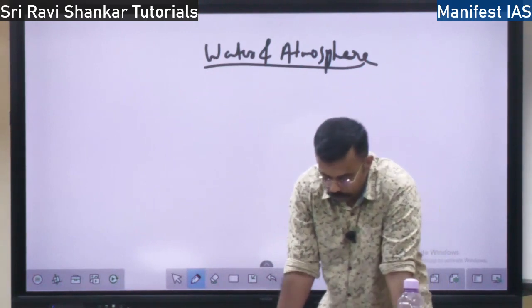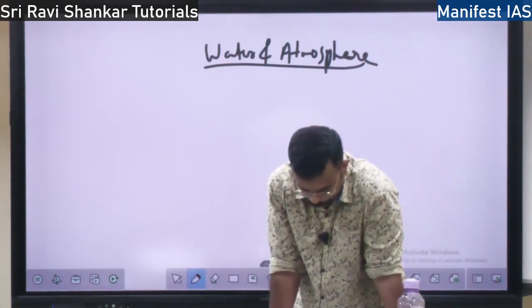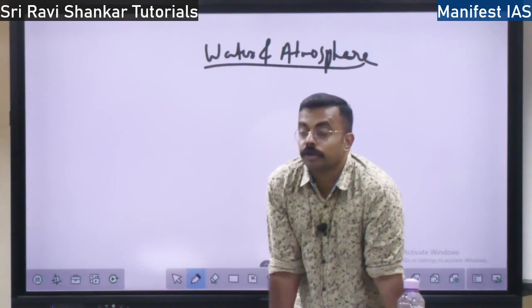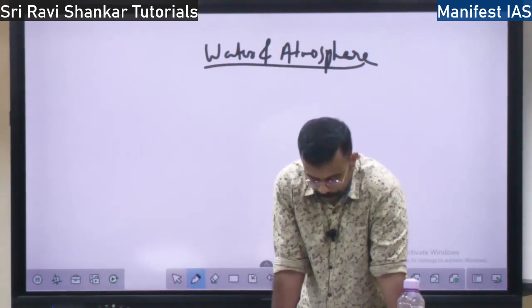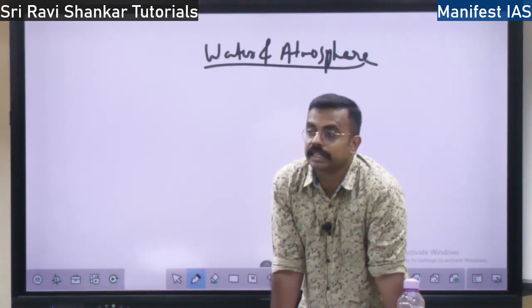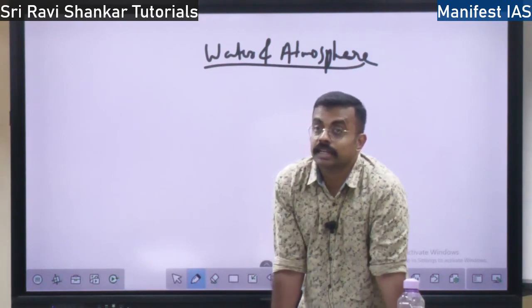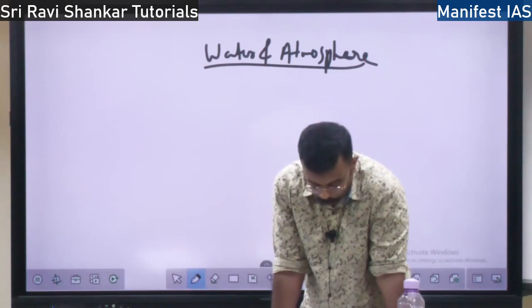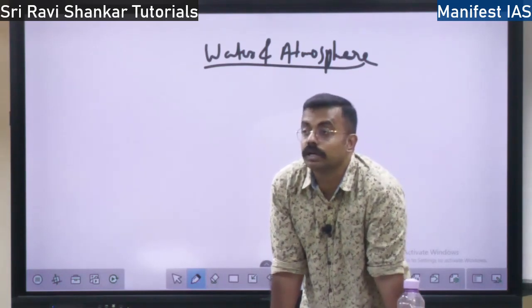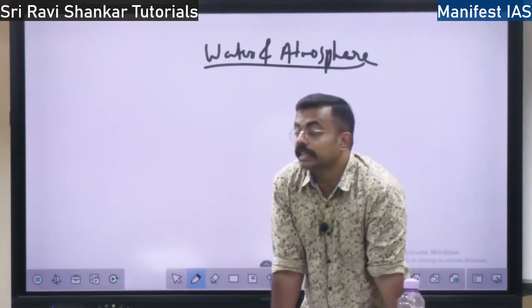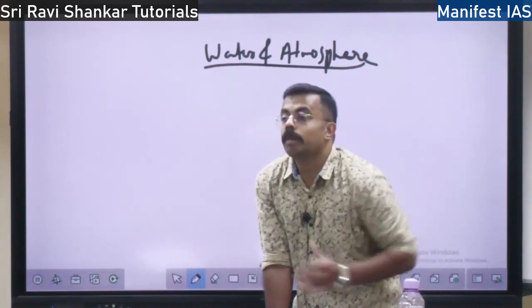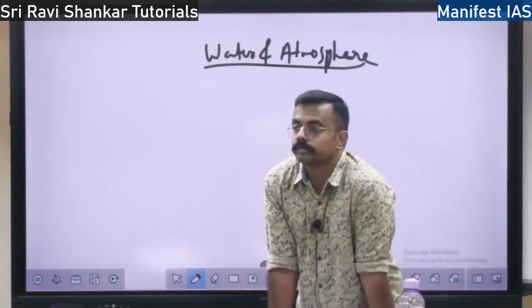Then, how does the humidity change? It changes with the temperature, right? So humidity can also be called the ability of the air to hold water vapor. Let's say here there is a lot of air. How much water can it hold?